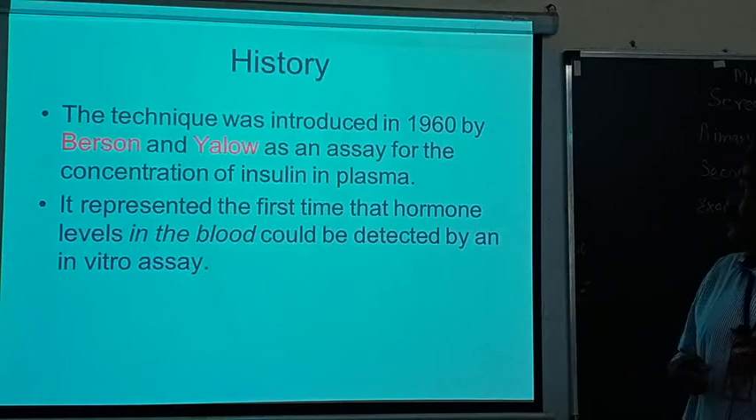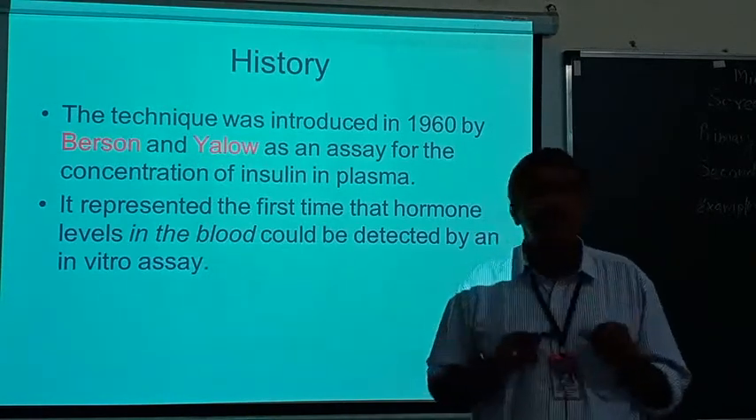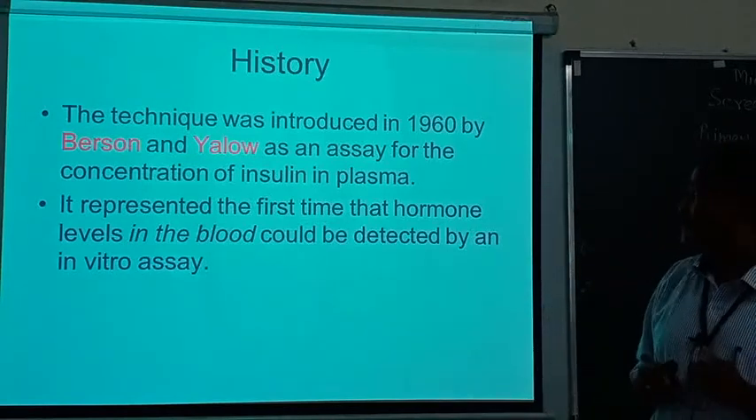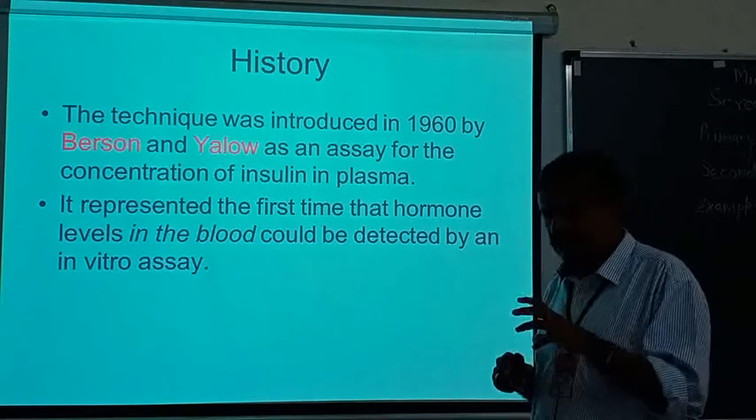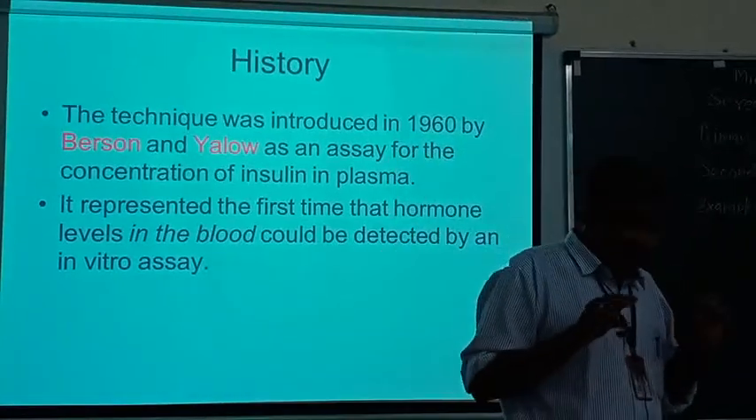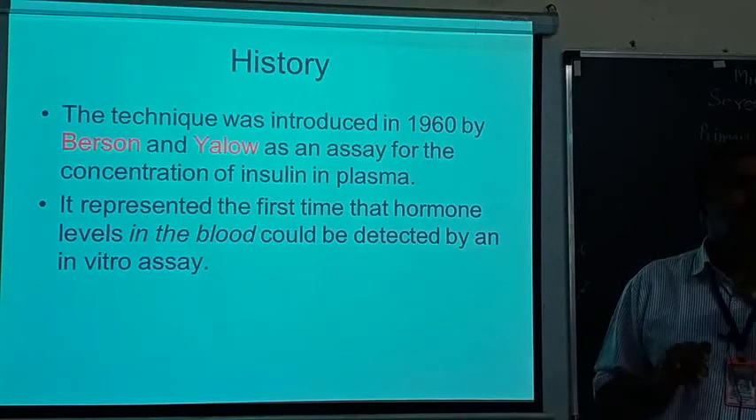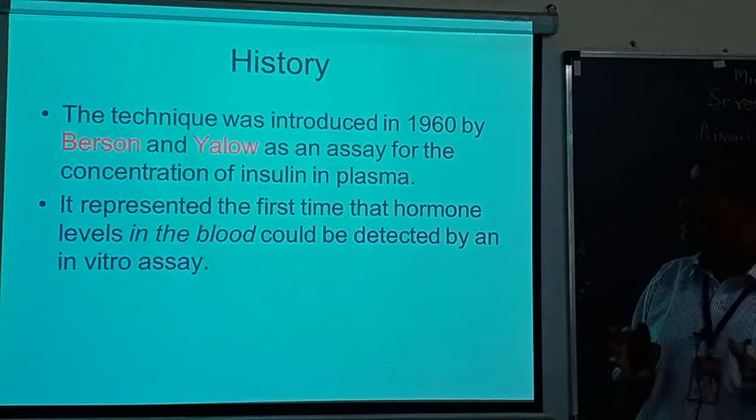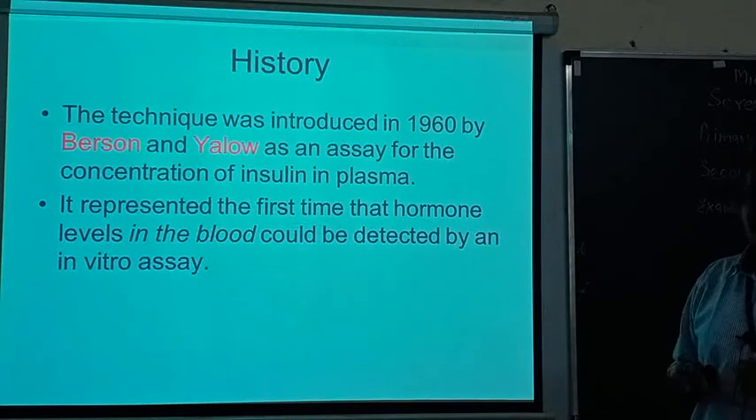Now, how did it come into existence? The historical part is very important: who discovered this and brought the revolution in medical sciences. Berson and Yalow are the names of the two scientists. Initially they used this radioassay technique to determine the level of insulin in blood plasma. For that purpose, they devised a methodology called radioimmunoassay, and they did it as an in vitro assay.